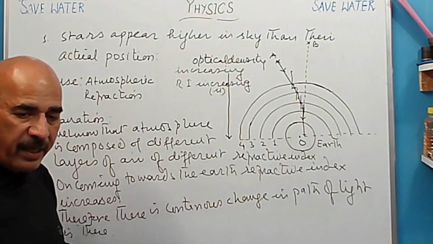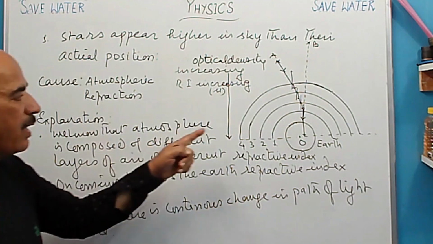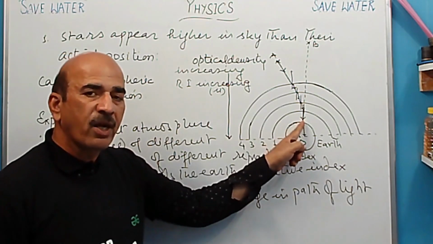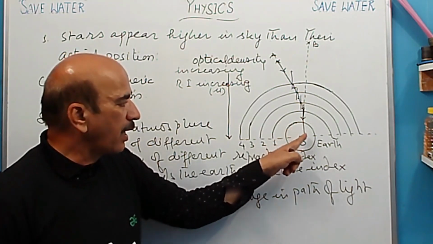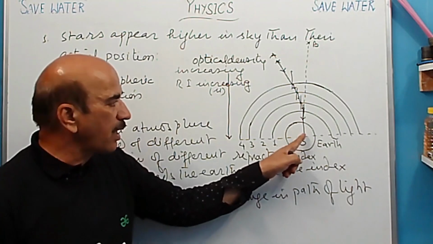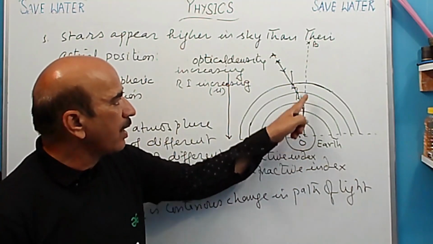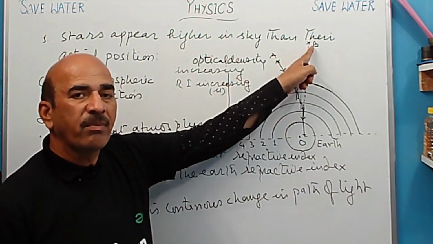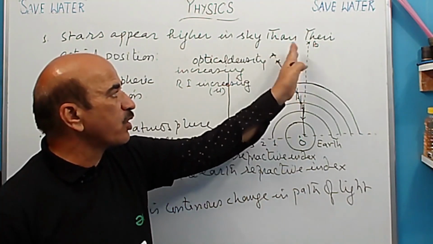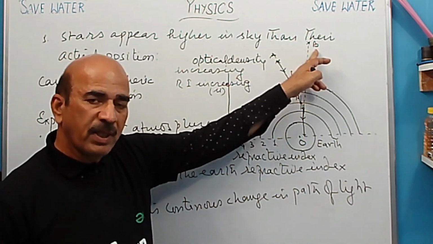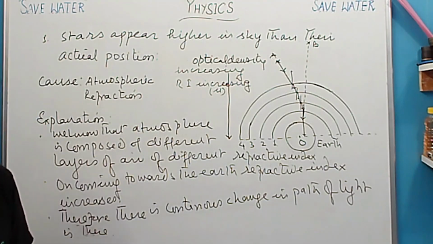ठीक, इसमें आगे आप लिख लेंगे, थोड़ा खुद भी लिखेंगे. So bending is most here in the last layer of air which is closest to the earth, and here thus light reaches to us, and when it is produced backward, this ray that appears to be coming from a point behind, above the position A, means apparent position of the star. Okay, done. So note it down. After that, next point.